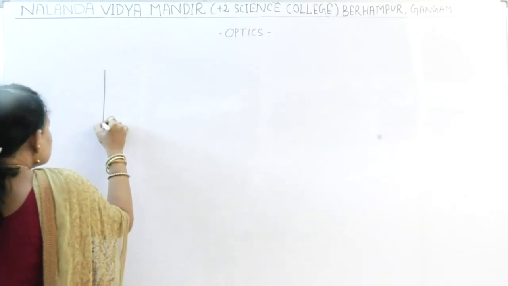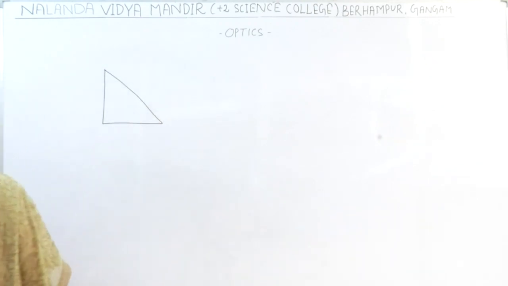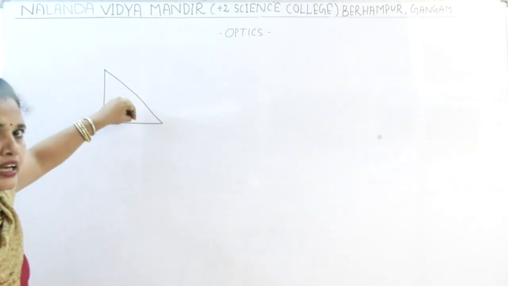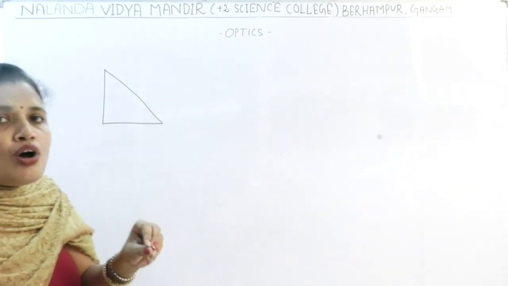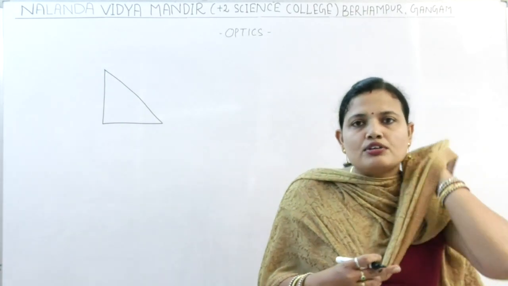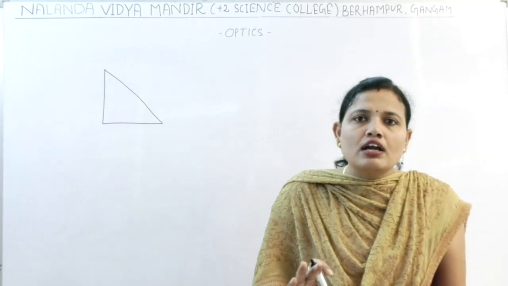Because in this one, all the incident rays are reflected. There is no loss of energy of the reflected rays. If there is no loss of energy, then the intensity of the image does not decrease.